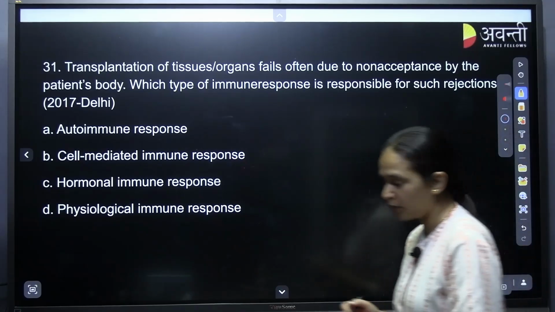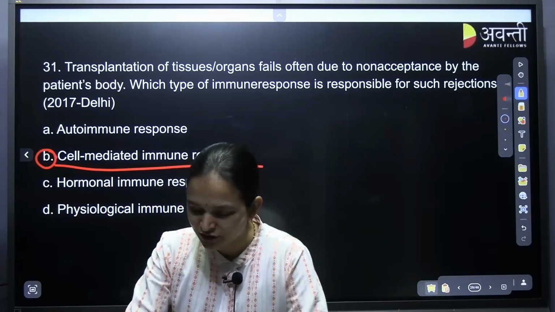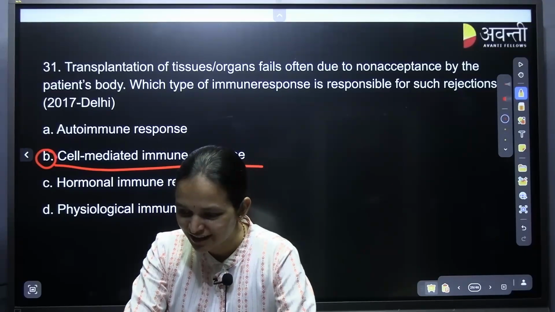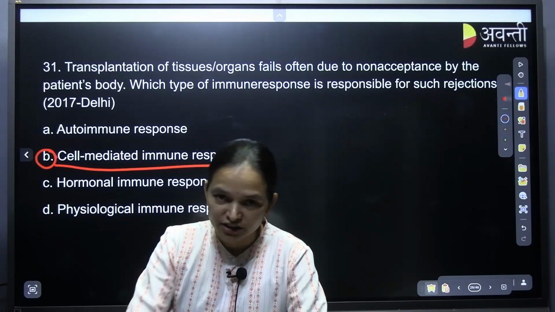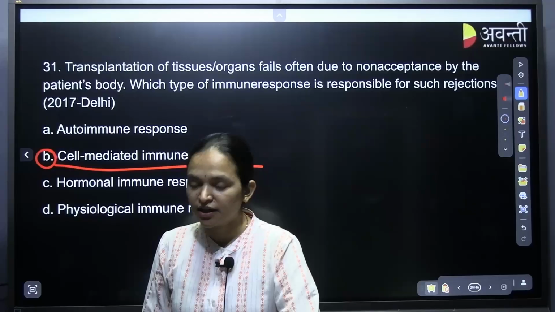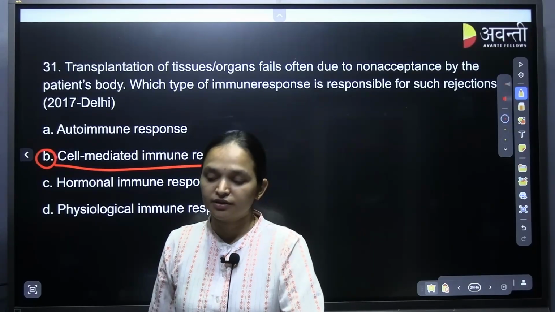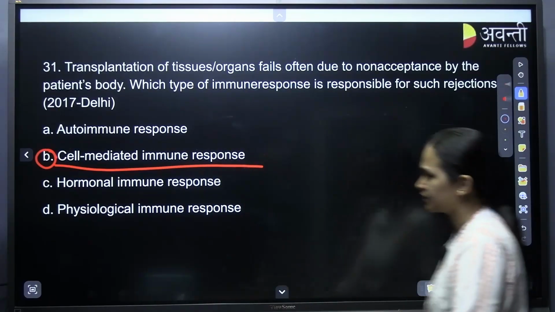We did this already. Option B, that is cell mediated. Can you see how many repeated questions there are? From immunity, they've been only asking about graft rejection, especially T lymphocytes. Then IgA, passive immunity, that is the colostrum, they have asked many times. These are also repeated questions.